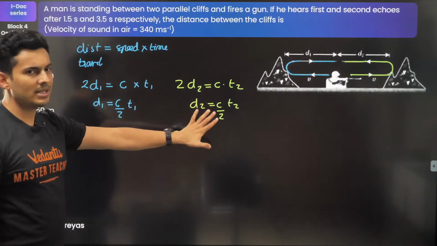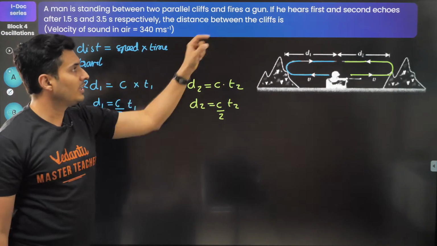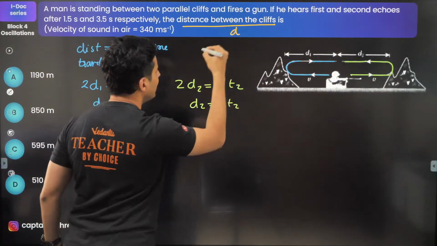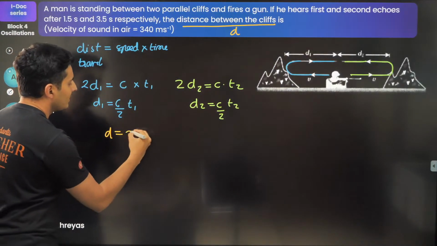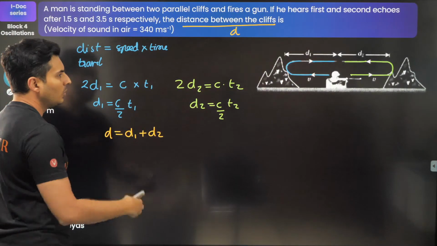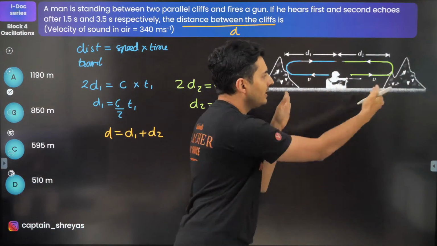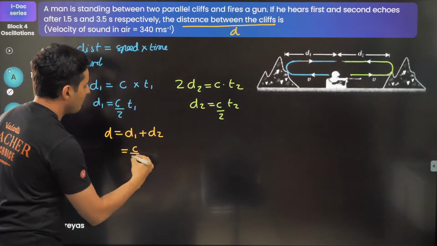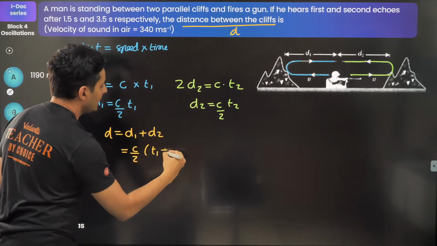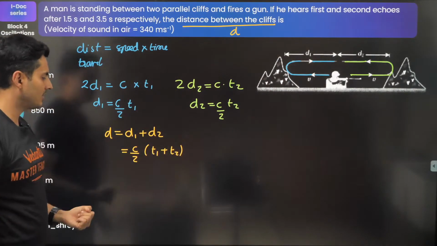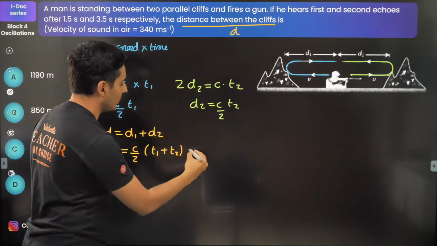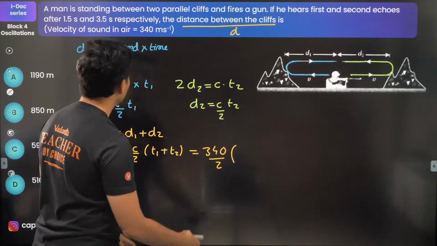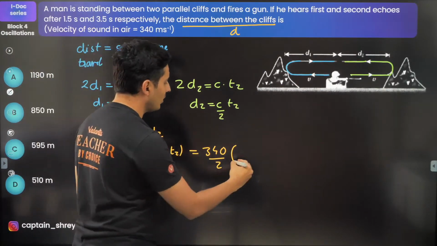The question is not to find D1 or D2. The question is the distance between the cliffs. That's the question. Read it. Distance between the cliffs, D. Now this D is obviously D1 plus D2. This D1 plus this D2 gives you the total distance. So add them. So C by 2 and T1 and T2, I can take in the brackets. So it's just a matter of solving this now. C is 340. So 340 by 2. T1 and T2, that's 1.5 and 3.5.